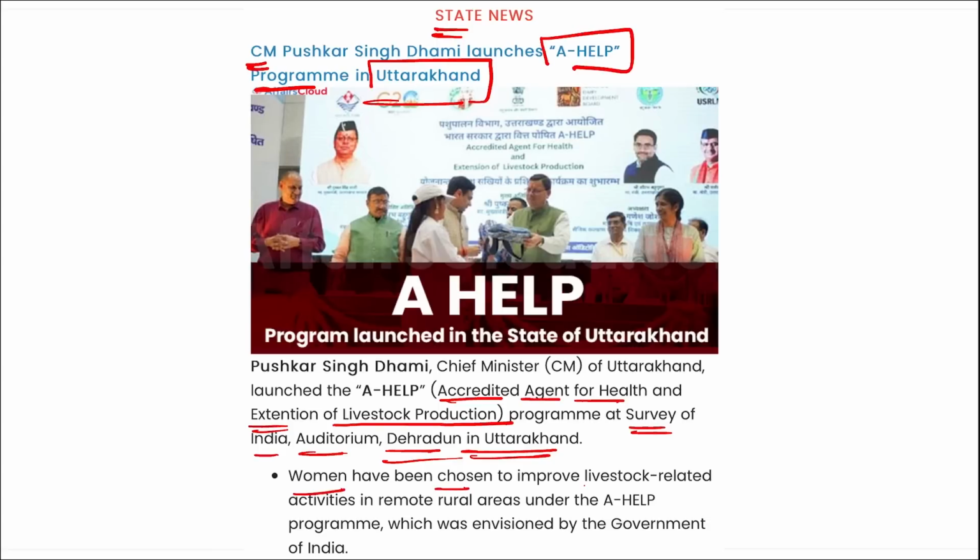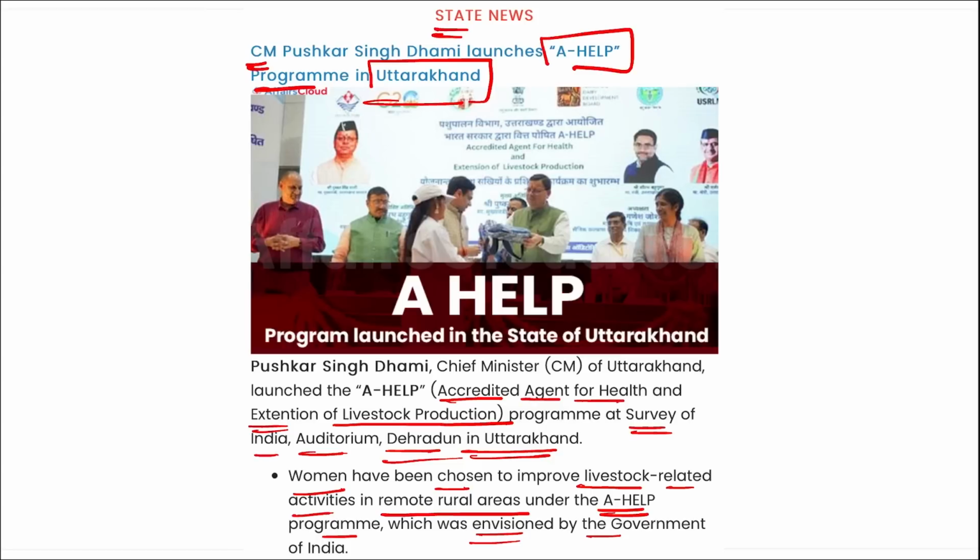Women have been chosen to improve the livestock related activities in remote rural areas under the A-Help program, which was envisaged by the government of India. Under this program, trained individuals will give their vital contribution to preventing various infectious diseases of animals, artificial insemination, tagging of animals, and animal insurance. A-Help was created to provide primary services and bridge the gap between the local veterinary clinics and livestock owners.